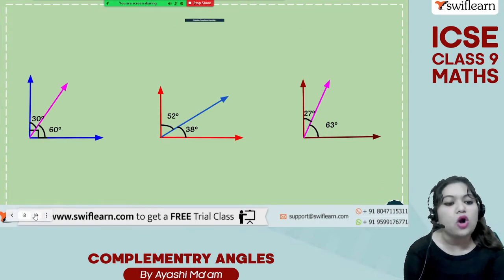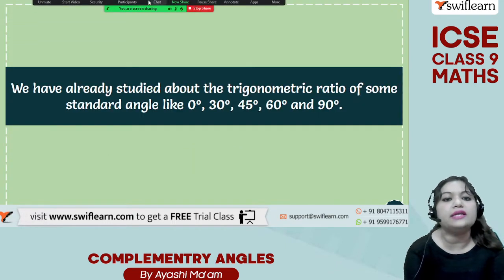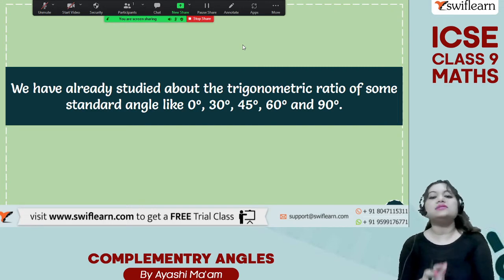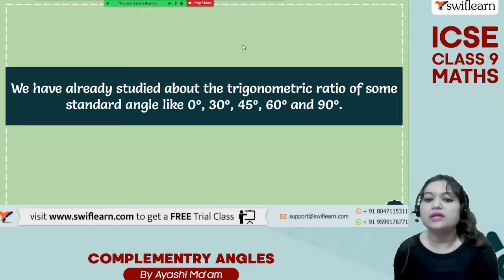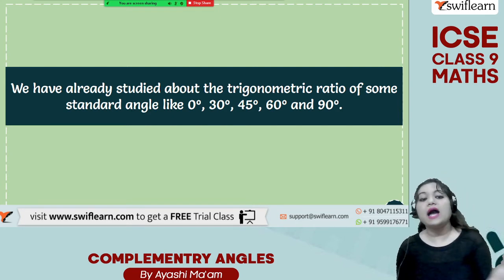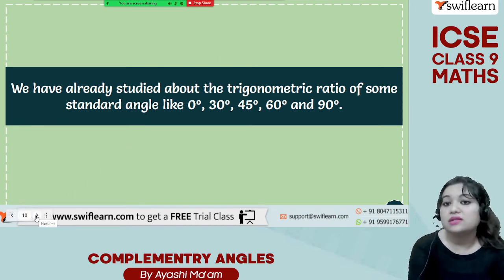बहुत easy है, एक और बार repeat कर रही हूँ. Take two angles, add them, if you get the answer as 90 degree, that means they are complementary angles. We have already studied about the trigonometric ratio of some standard angle like 0 degree, 30 degree, 45 degree, 60 degree and 90 degree, right? हमने देखा है ये सारे रेशियो का of some standard angles. These are the standard angles: 0, 30, 45, 60, 90.